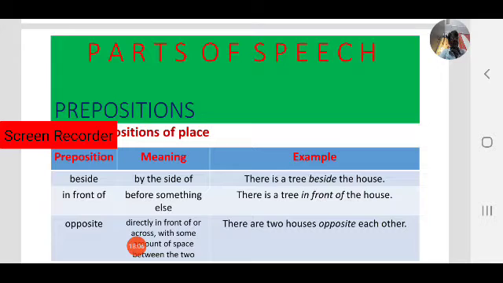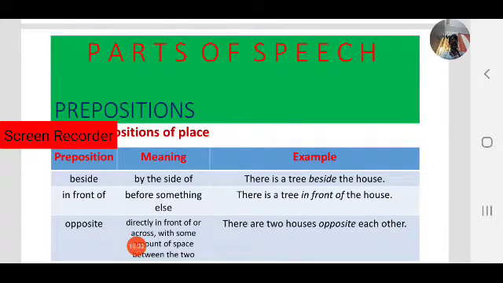Beside is also a preposition of place. What is the meaning? Beside means by the side of. For example, there is a tree beside the house. Here, beside is working as a preposition of place. It provides the relationship between a tree and the house.